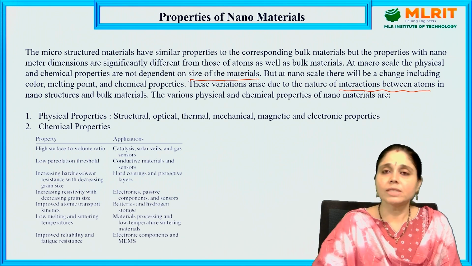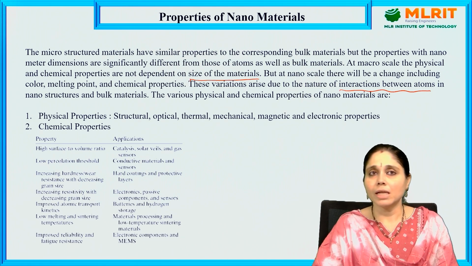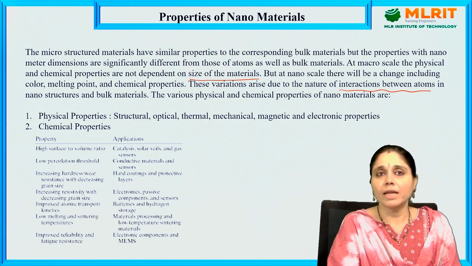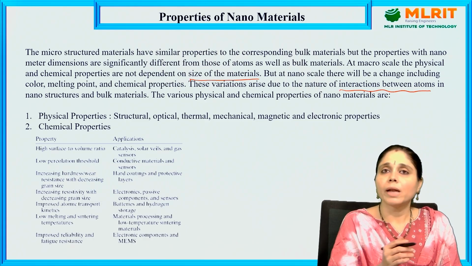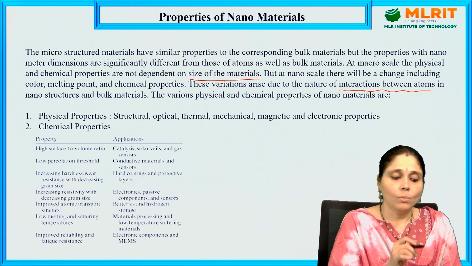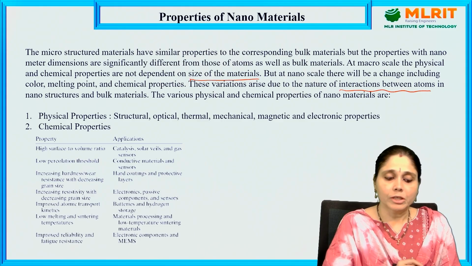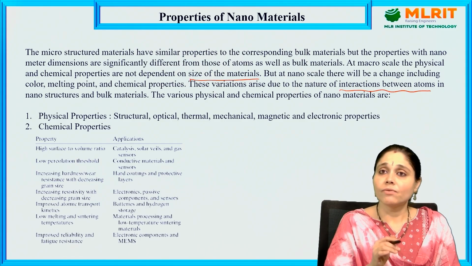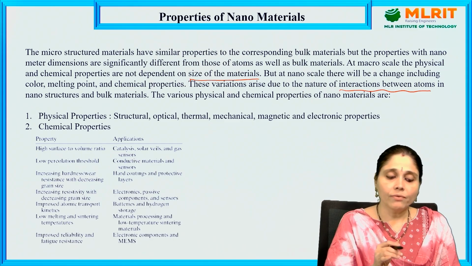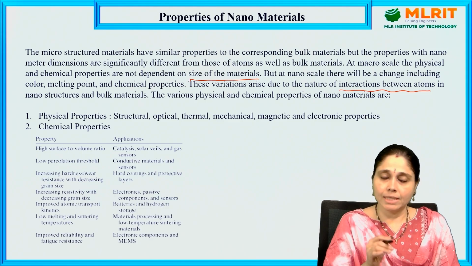Here are the different physical and chemical properties of nanomaterials. Property 1, high surface to volume ratio. This is applied in catalysis, solar cells and gas sensors.